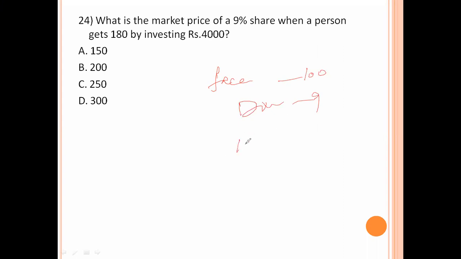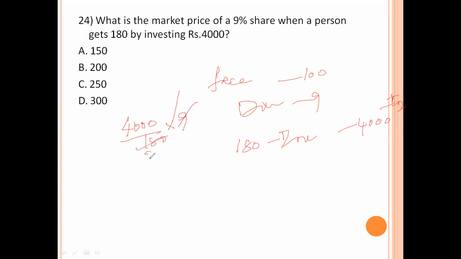Now it is given that you get 180 income on an investment of 4,000. Now find the value of the share. So on this 4,000 you get 180 rupees income, into share value 9.